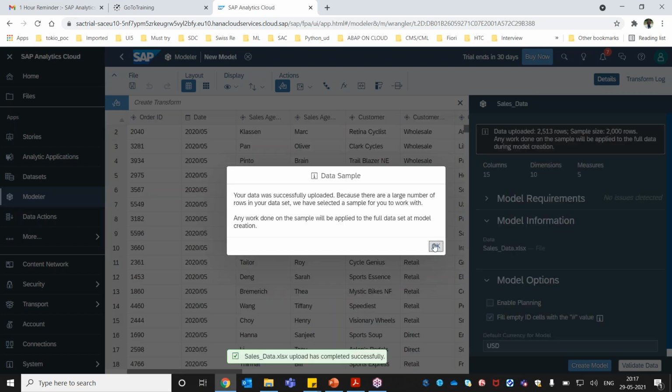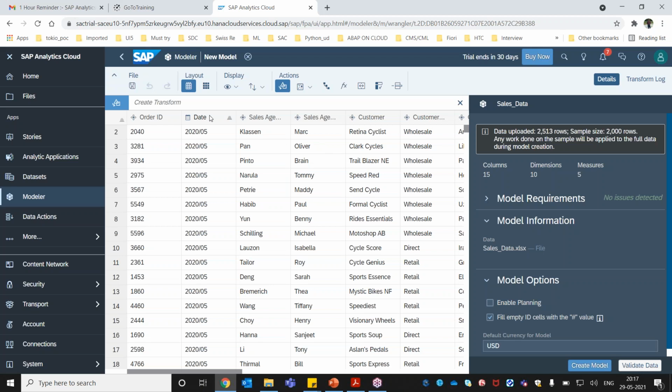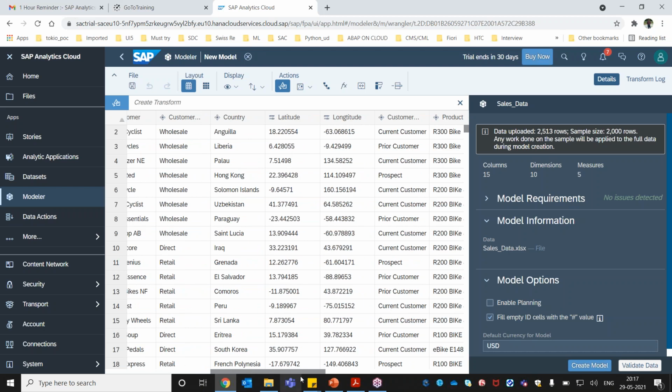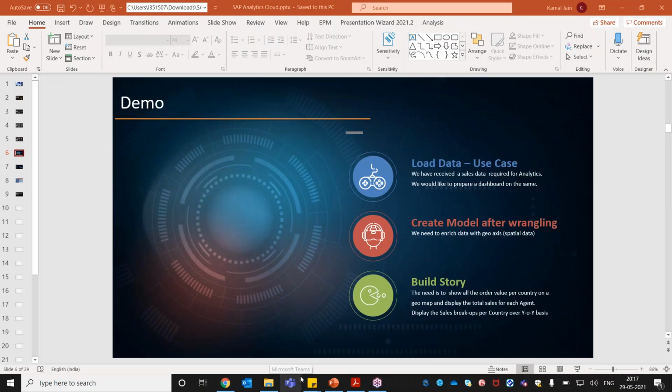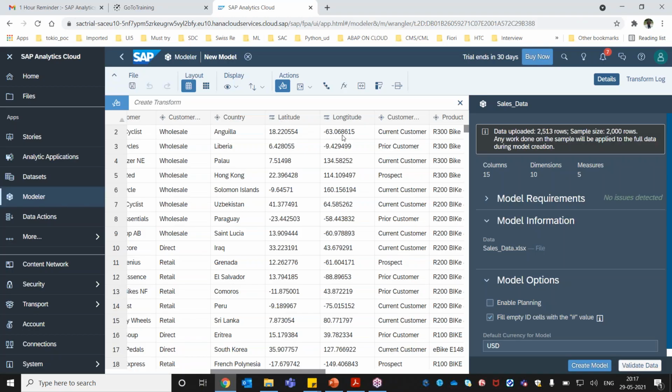So here we can see it's saying that all the data sets are now uploaded. This is the data set which contains order ID, date, sales agent last name, first name, and then we have customer information. If I quickly go to the left, we also saw in this particular example that we need a geo map. For this, we need latitude and longitude to define the location. For each country, we have latitude and longitude. Using this, we are going to design the geo map here.